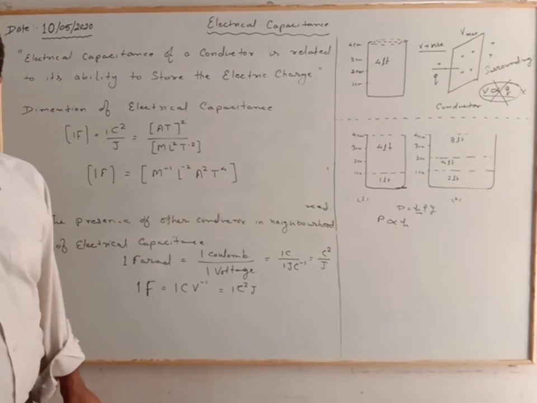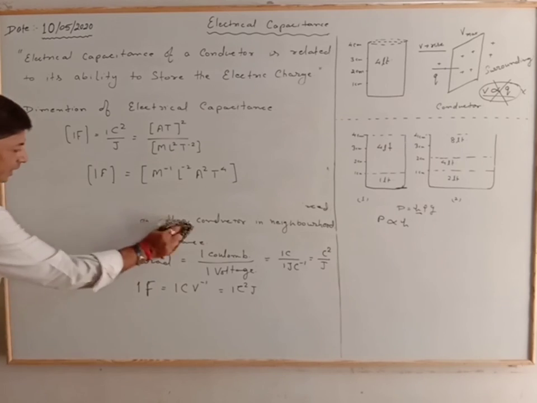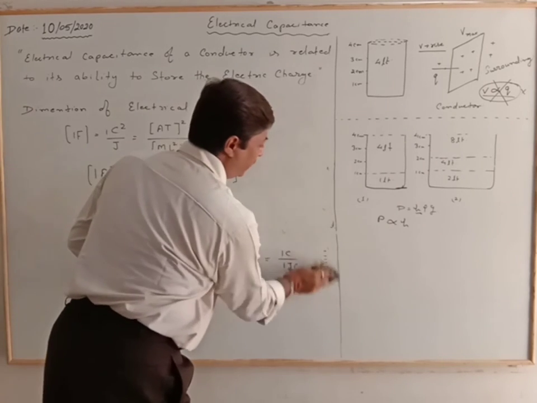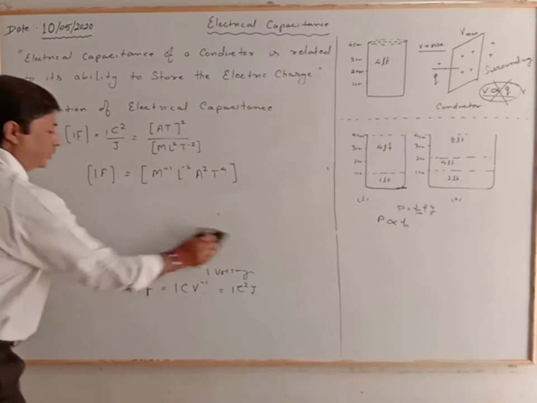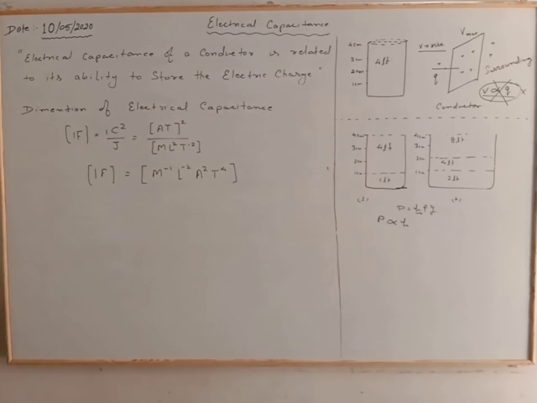Now, the farad is a very large unit. In that case, we use smaller, practical units of electrical capacitance.